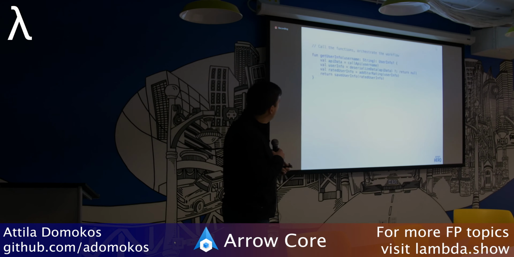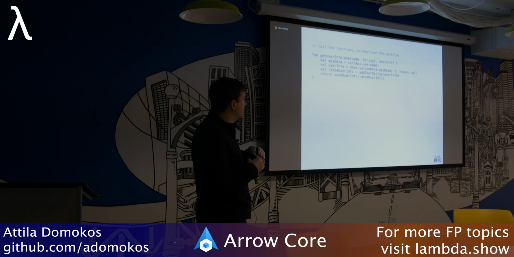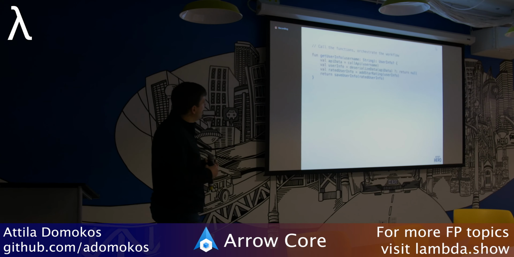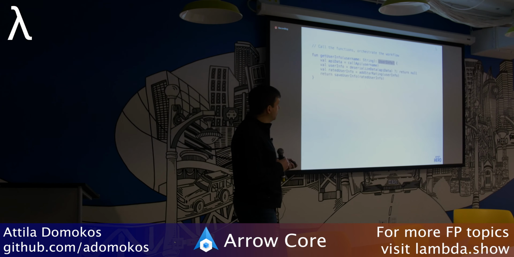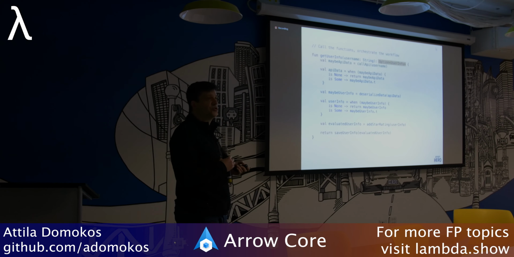All right, let's see how our GetUserInfo, which is again the brain of this application, right? This knows about the order of execution of the functions. It's basically the pipeline description. Let's see how this has to be refactored. So if I go with, we need to change the nullable UserInfo to something else, and this is the most trivial version that would work.